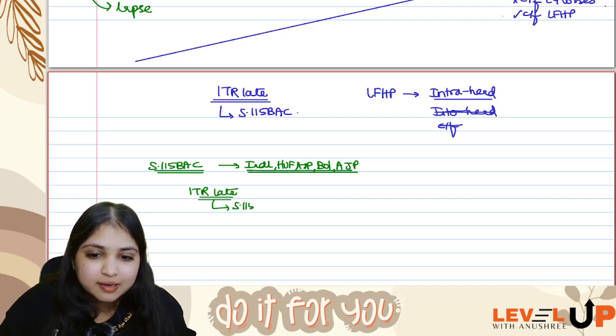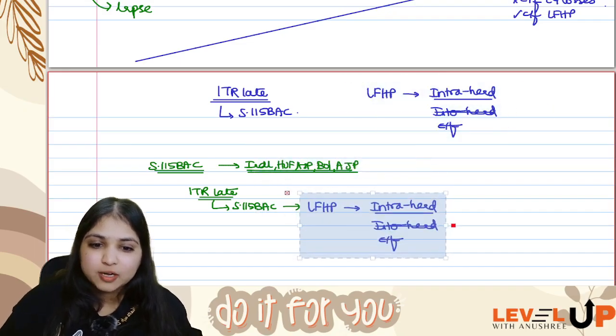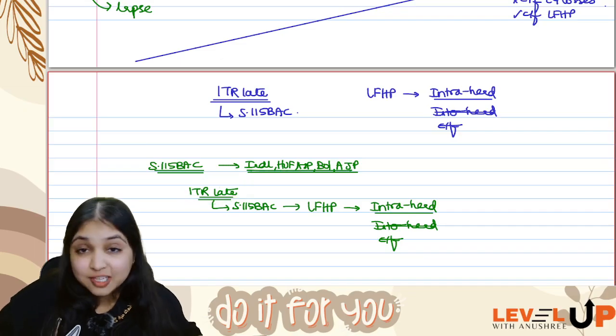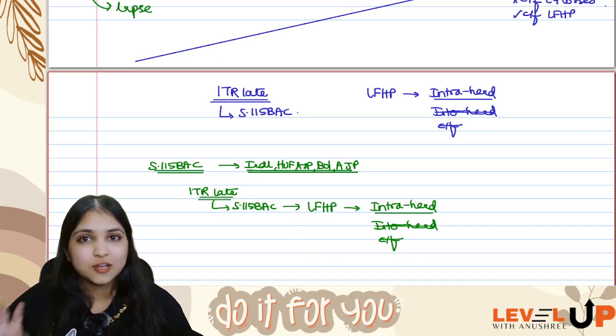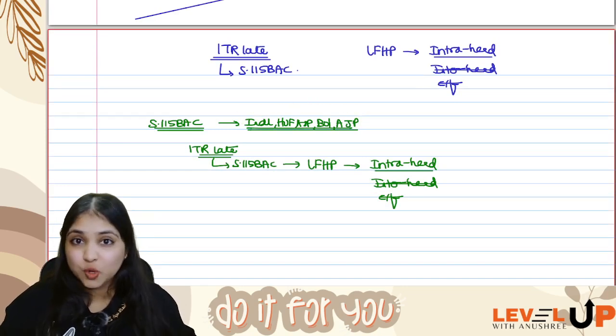You have to follow 115 BAC only. And if you fall under 115 BAC, loss from house property you can only do intra-head adjustment. You can't do inter-head, you can't carry forward to the next year. So if you file ITR late, the conclusion is you can't carry forward loss from house property if the assessee is individual, HUF, AOP, BOI, AJP.